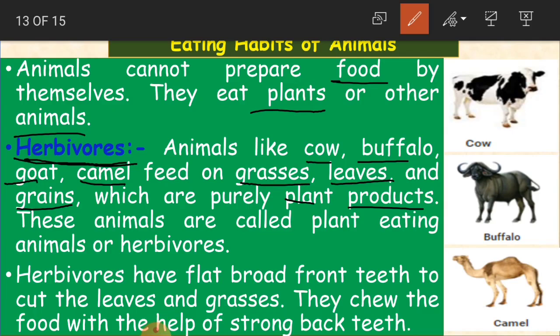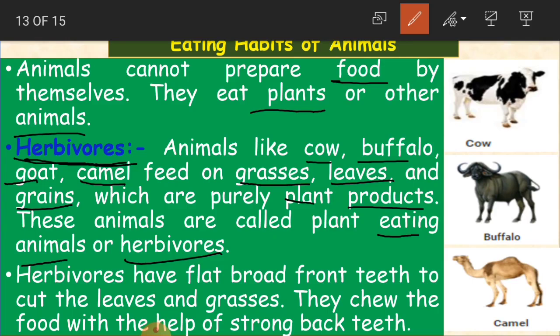These animals are called plant eating animals or herbivores. Such type of animals which eat only plant products like grass, leaves and grains are called plant eating animals or herbivores. What are they called, children? They are known as herbivores.